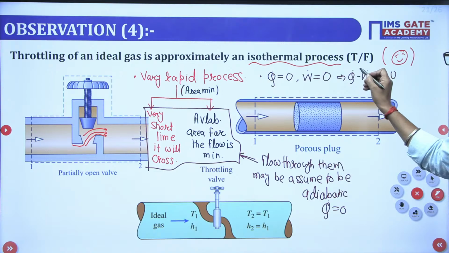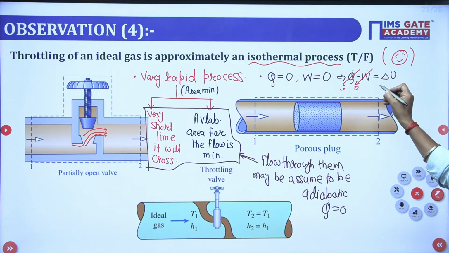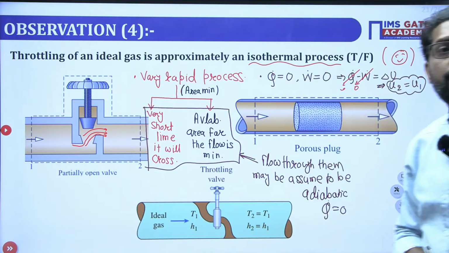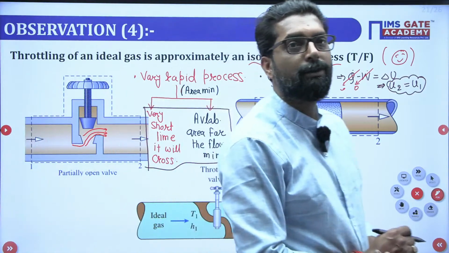So Q dot and W dot are 0. So the change in internal energy is zero, that means U2 is equal to U1. Internal energy doesn't change during the throttling process.